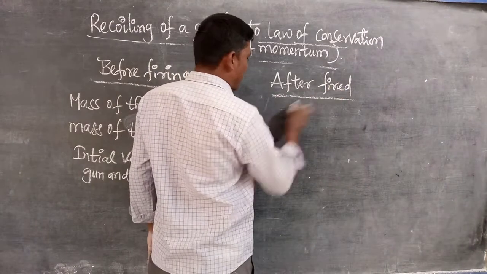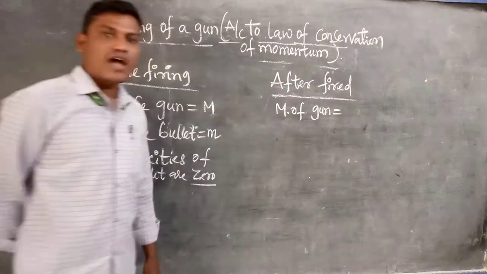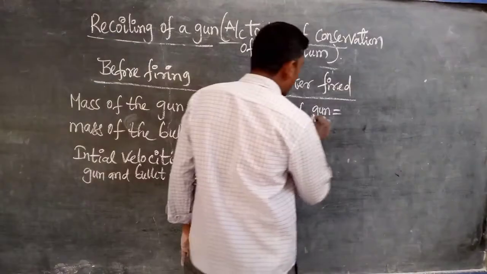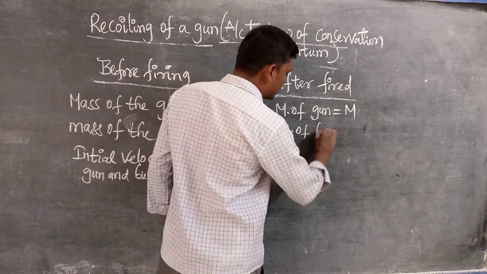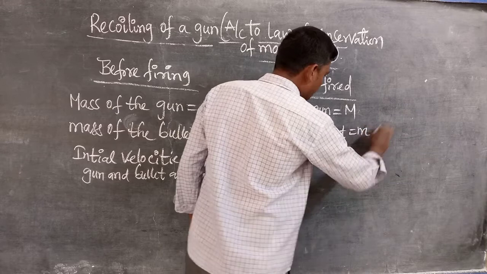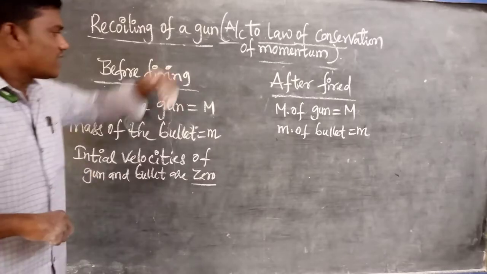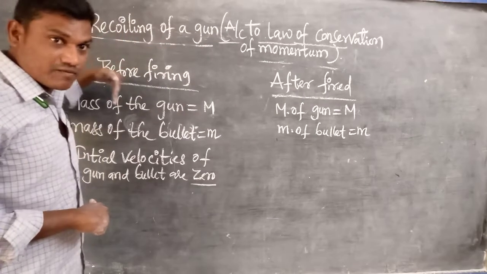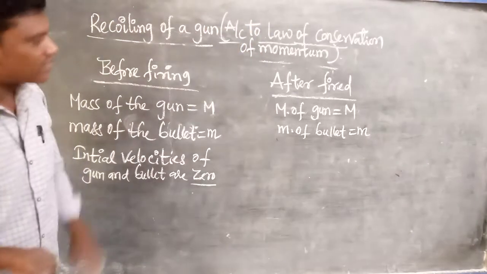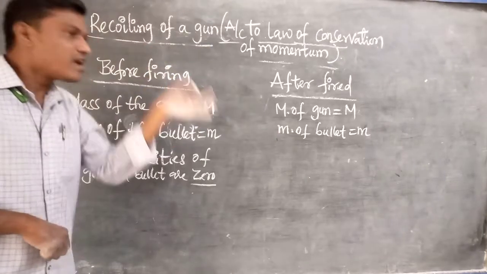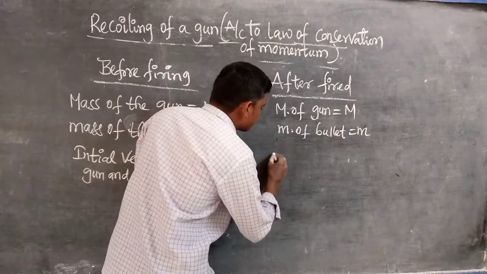Next, after firing, the mass of the gun. We know that the mass of an object does not change. That's why the mass of the gun is capital M. Next, the mass of the bullet is small m. Mass does not change. But during the firing, what you are observing is that the bullet comes outside with a certain velocity, and the gun moves back or recoils with a certain velocity. That's why during the firing, the bullet and gun both come into motion. So what will happen?